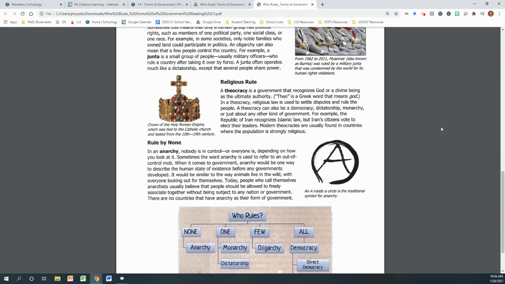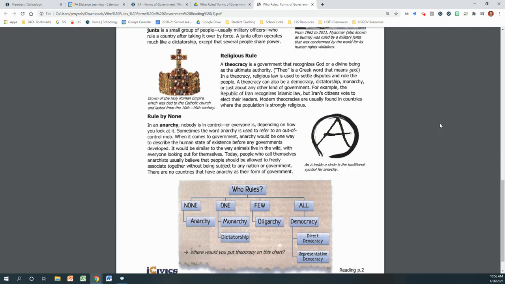Religious rule. A theocracy is a government that recognizes God or a divine being as the ultimate authority. In a theocracy, religious law is used to settle disputes and rule the people. A theocracy can also be a democracy, a dictatorship, a monarchy, or just about any other type of government. For example, the Republic of Iran recognizes Islamic law, but Iran's citizens vote to elect their leaders. Modern theocracies are usually found in countries where the population is strongly religious.